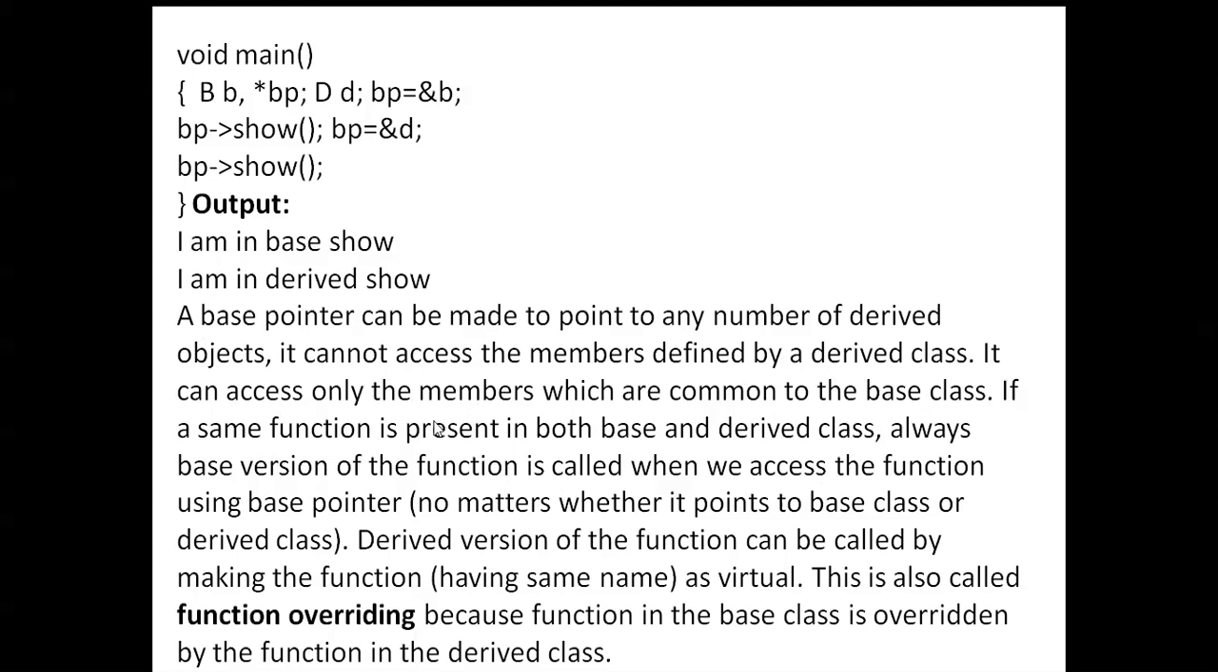If a same function is present in both base and derived classes, always the base version of the function is called when we access the function using a base pointer, no matter whether it points to a base class or derived class. The derived version of the function can be called by making the function having the same name virtual. This is also called function overriding, because the function in the base class is overridden by the function in the derived class.